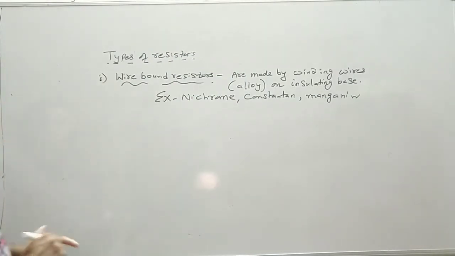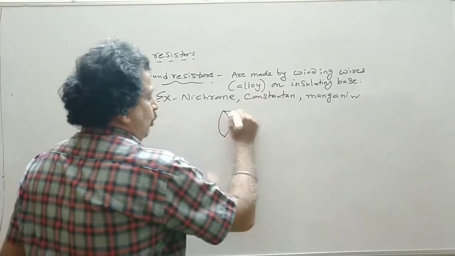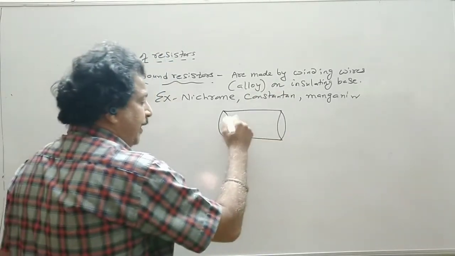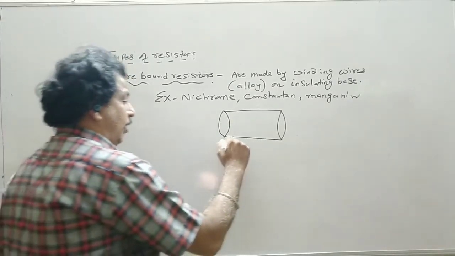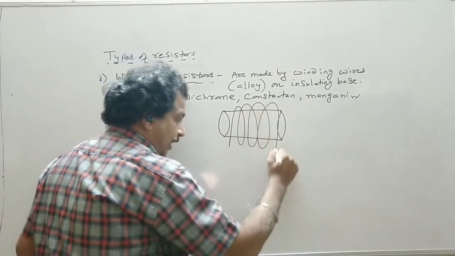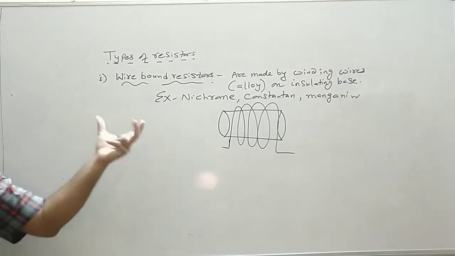So these wire bound resistors, you have to simply wind a wire. So this is an appropriate, say, base. Generally the base is insulating. It is in a cylindrical form, and you simply wind a wire on it, and this will be the wire bound resistor.